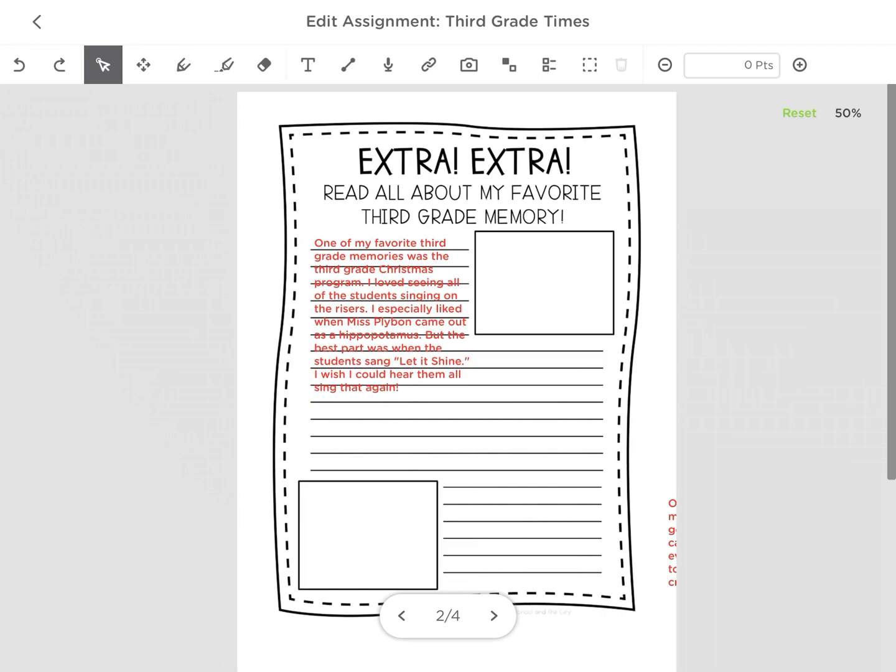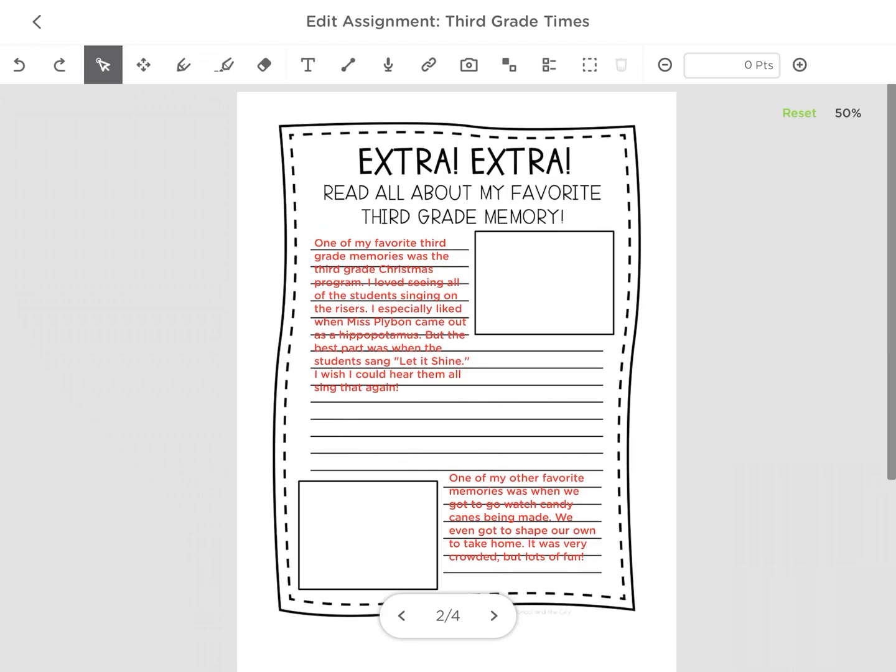Okay, so that is one of the memories that I remember. And then I would draw a little picture to go in that box. Maybe Miss Plybon dressed up as the hippopotamus, maybe you guys on the risers or around the room, something like that. Then my second memory that I'm doing down here at the bottom, I said one of my other favorite memories was when we got to go watch candy canes being made. We even got to shape our own to take home. It was very crowded, but lots of fun.